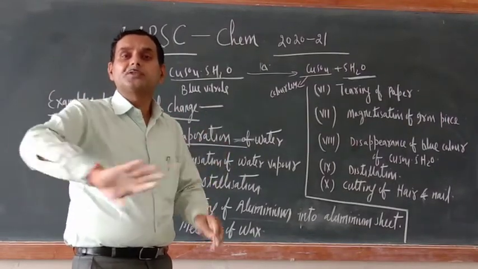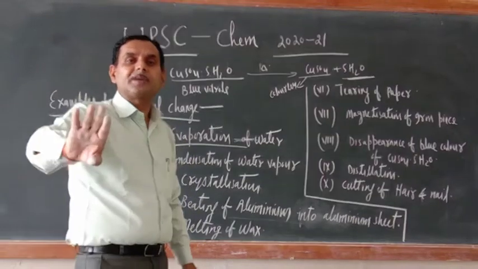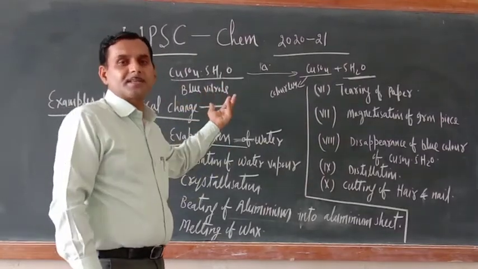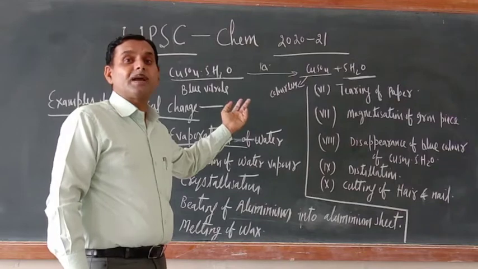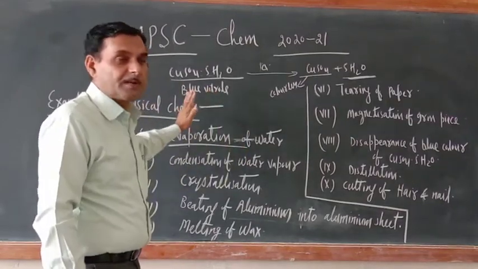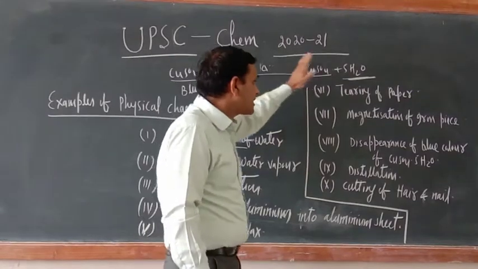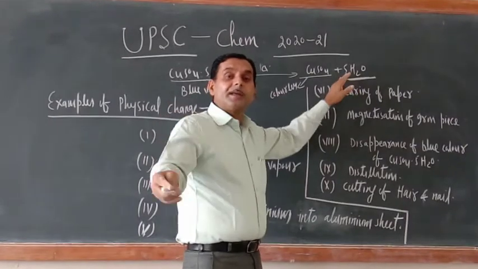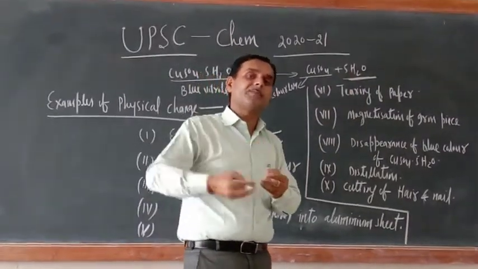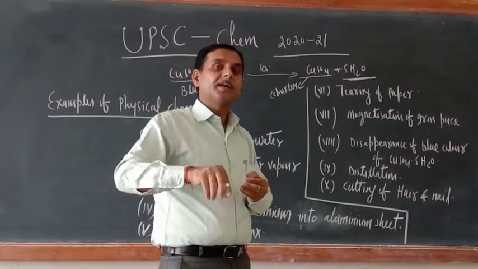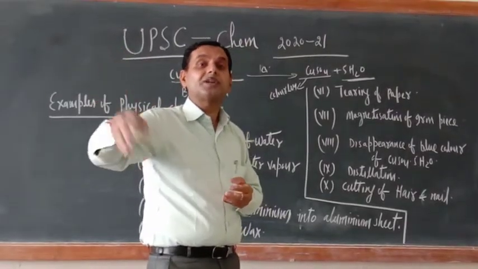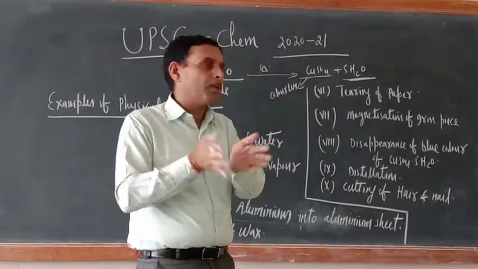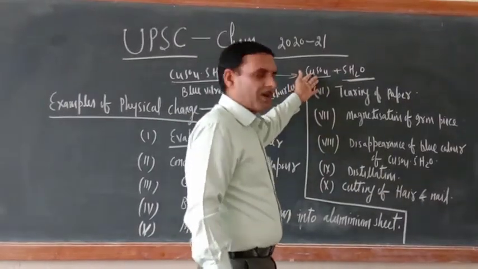Once you heat, they will go apart from the copper sulfate, and they are only responsible for imparting the color to the copper sulfate. So chemically these 5 molecules of water are not bonded with the copper sulfate crystal. When you are heating, these 5 molecules are going. So the chemical composition of copper sulfate has not changed. If they had been chemically bonded with the copper sulfate salt, then the chemical composition would have changed. Now it is not changed because chemically they were not bonded. So this is also an example of physical change.